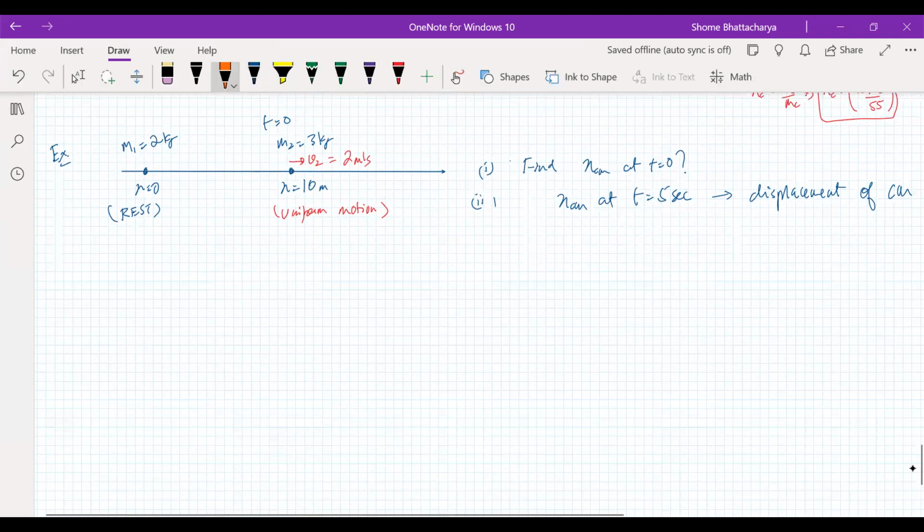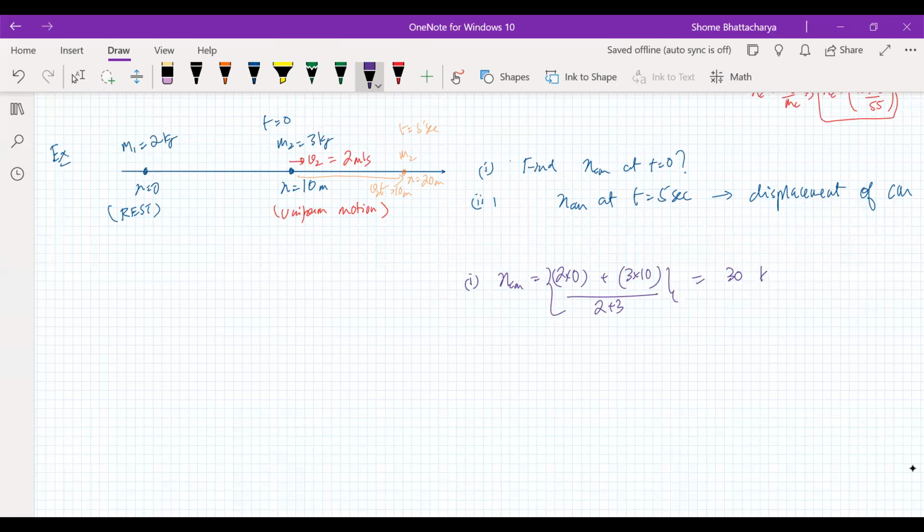So first of all, we can see that at t equal to 5 seconds, this particle has reached a displacement of v2 into t, so 10 meters. So it's reached x equal to 20 meters. So the first part's answer, xcm is equal to (2 into 0 plus 3 into 10) divided by (2 plus 3). So that's 30 kg meter in the numerator divided by 5 kg, the total mass in kg, in the denominator.